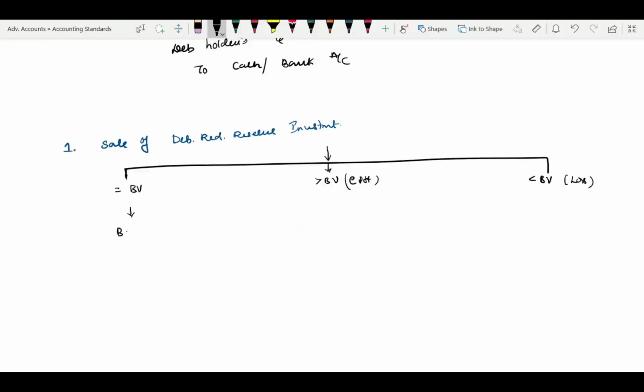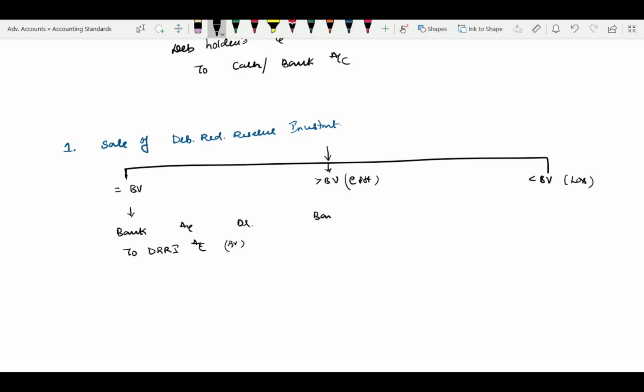Therefore the entry: bank account debit to debenture redemption reserve investment account. This is only at book value. That is the book value case. Next case, if it is a profit, I have to credit it to P&L.